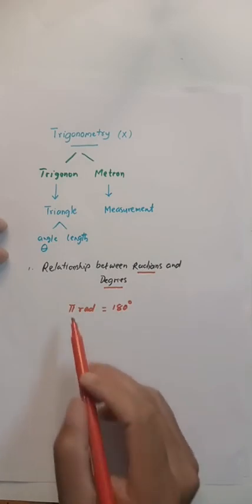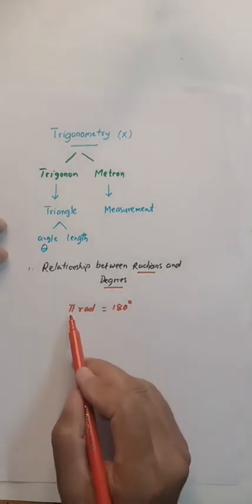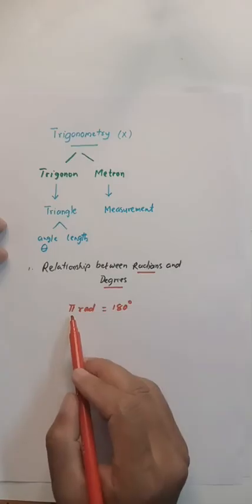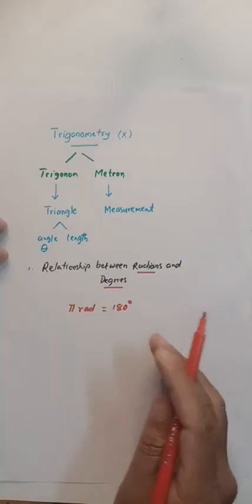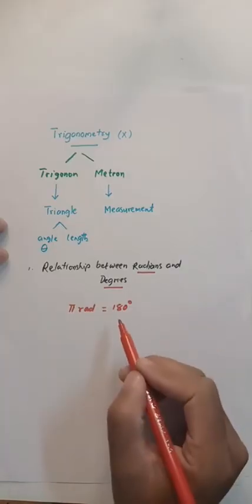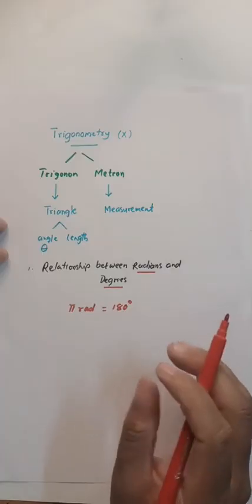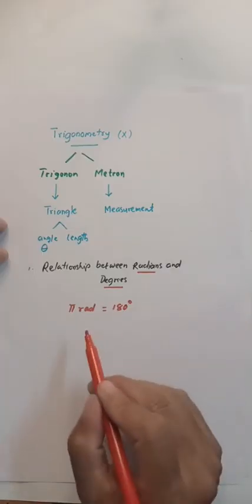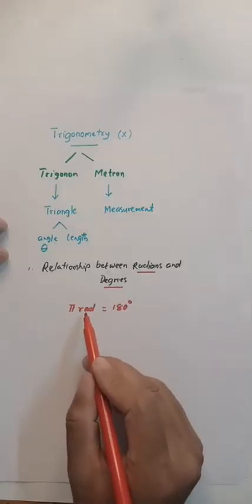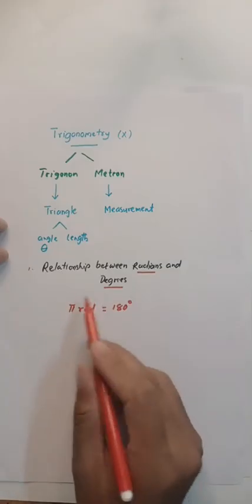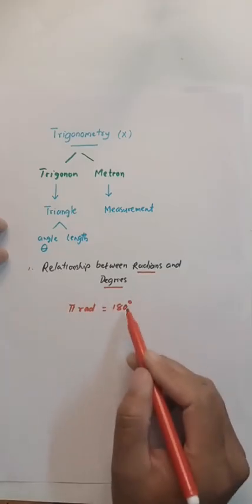There is a misconception among students. Some of them say the value of pi is 180 degrees. No, that's not true. The value of pi is 3.14. When I say pi radian, this is one way of measuring the angle, and degrees is another way of measuring the angle.